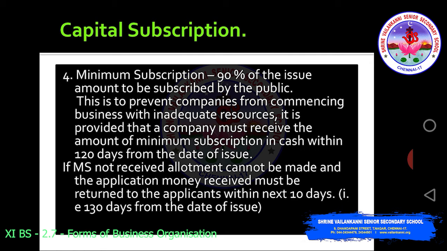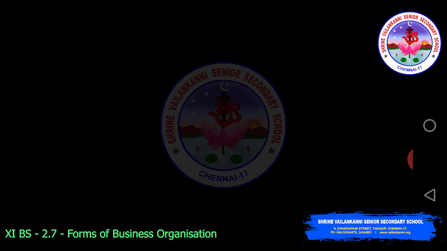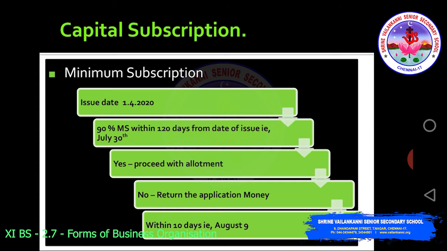Okay, so that is 130 days from the date of issue. So if minimum subscription is not received, allotment cannot be made and the application money received must be returned to the applicants within the next 10 days, that is 130 days from the date of issue. So for your easy understanding, I have just prepared this thing. So it just explains the previous slide.